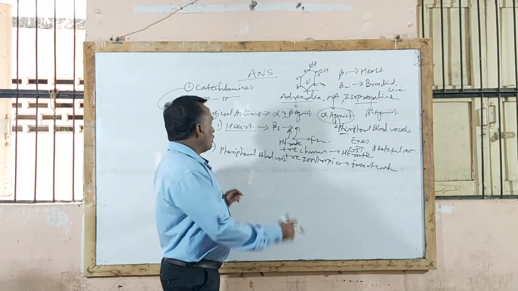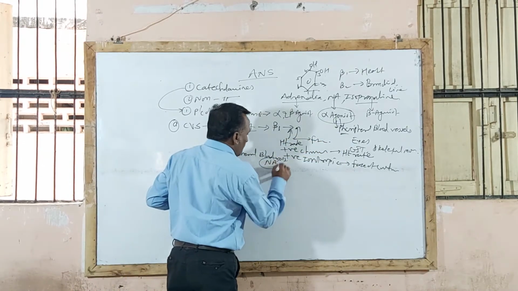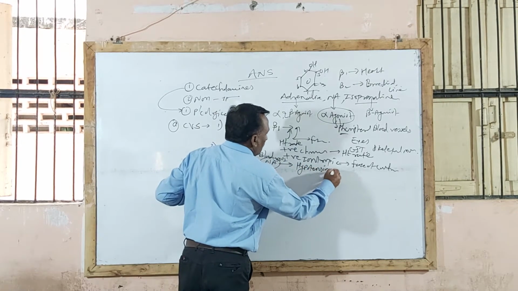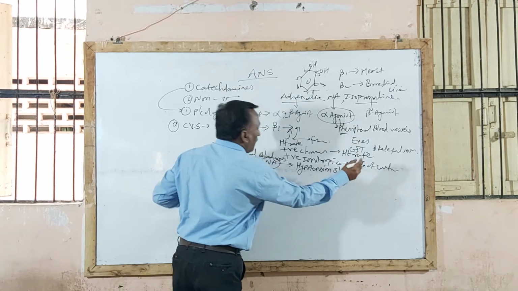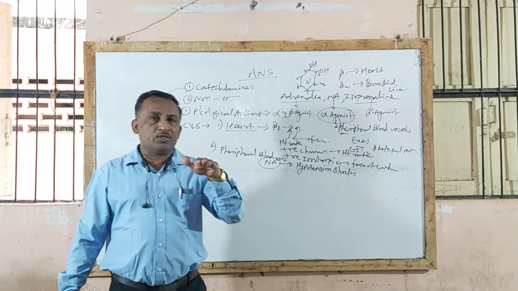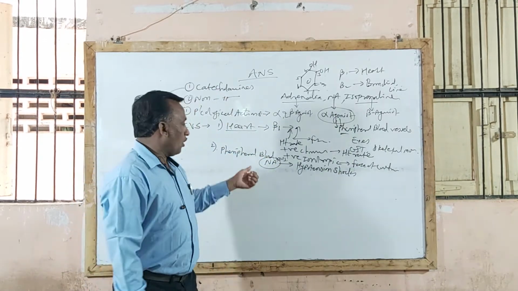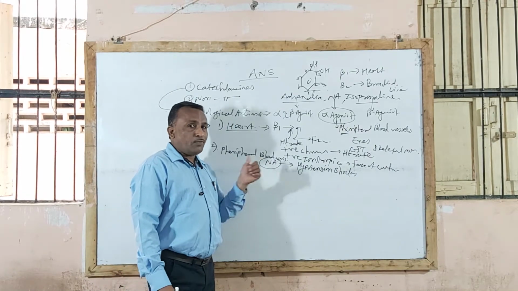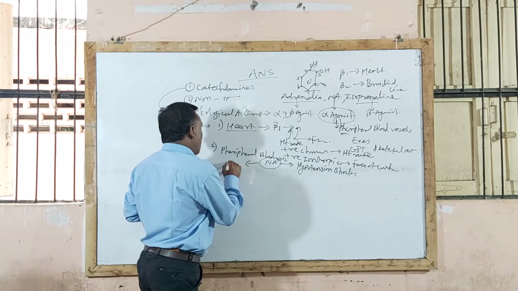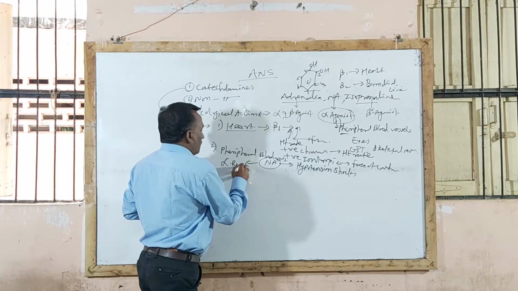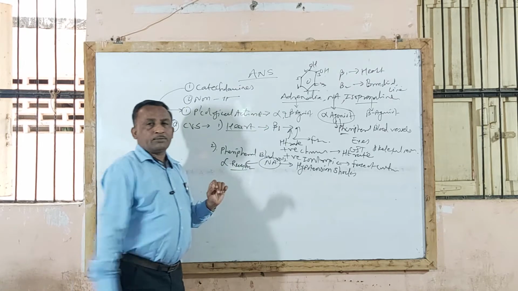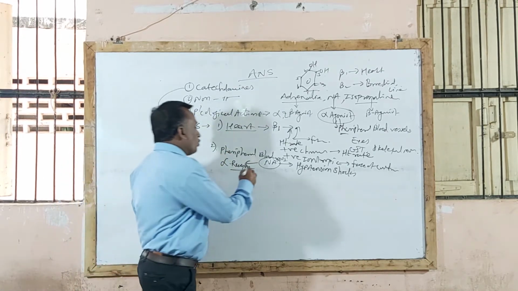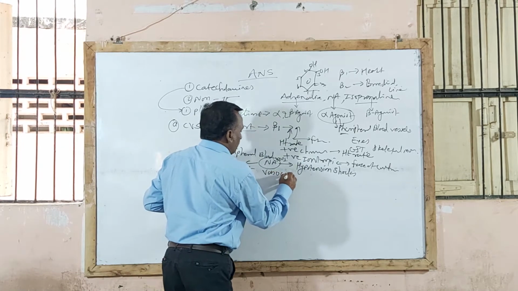Now when noradrenaline is given to a patient, it is used in the treatment of hypotensive shock, that is, those patients having a hypotension condition, that is, a patient whose blood pressure is low, to whom we give noradrenaline. This noradrenaline, by acting on alpha receptors, that is on peripheral blood vessels, which contain alpha receptors, produces a vasoconstriction effect.